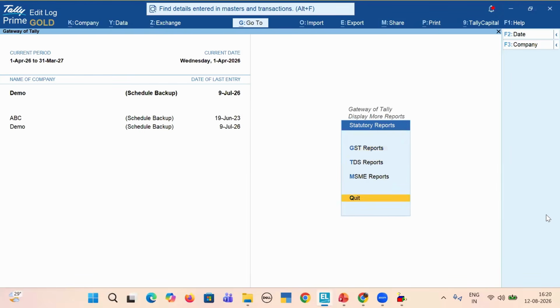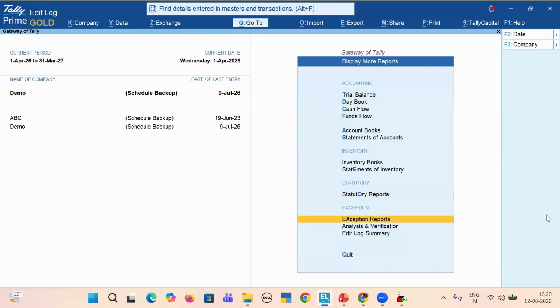Statutory reports, you can see all the reports: MSME, TDS, GST reports. GST reconciliation has also been made easy. If the reconciliations have been saved here on a monthly basis on a freezing date, then as an auditor, you'll be able to see that reconciliation directly from Tally. MSME reports you can directly fetch from Tally and re-verify. TDS reports you can re-verify. Payroll details you can re-verify.